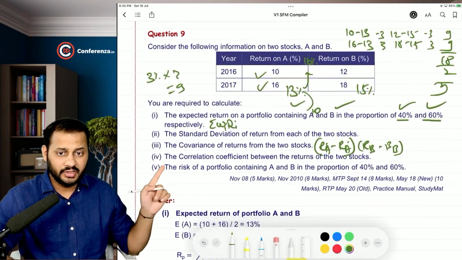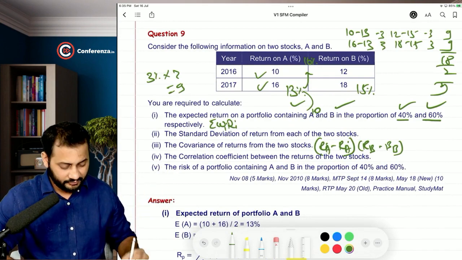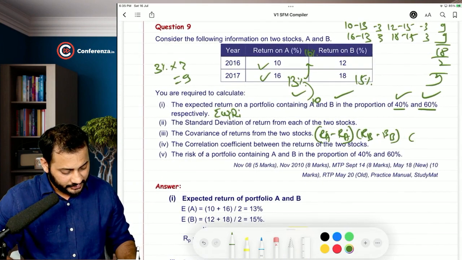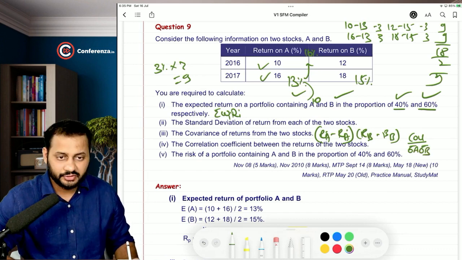Now comes the correlation coefficient. It's also again very easy. Correlation coefficient is nothing but covariance divided by the product of the standard deviations of both.